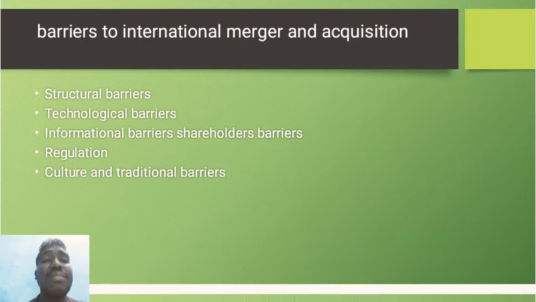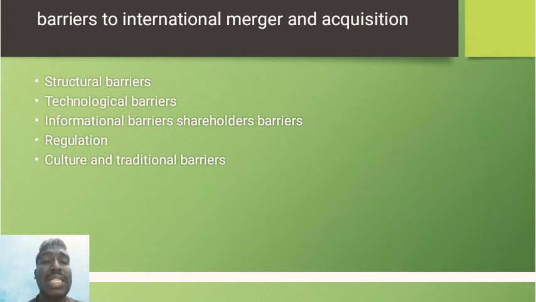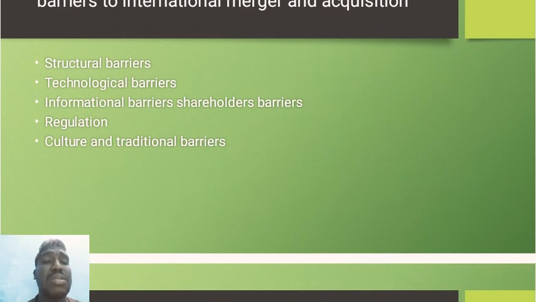And next one, information barriers and shareholder barriers. Whatever information is there, it should be kept very secret. Both companies should sign an agreement that we should not disclose any of it. Both companies also have to obey the terms, rules and regulations, norms, and conditions provided by the government in these mergers.